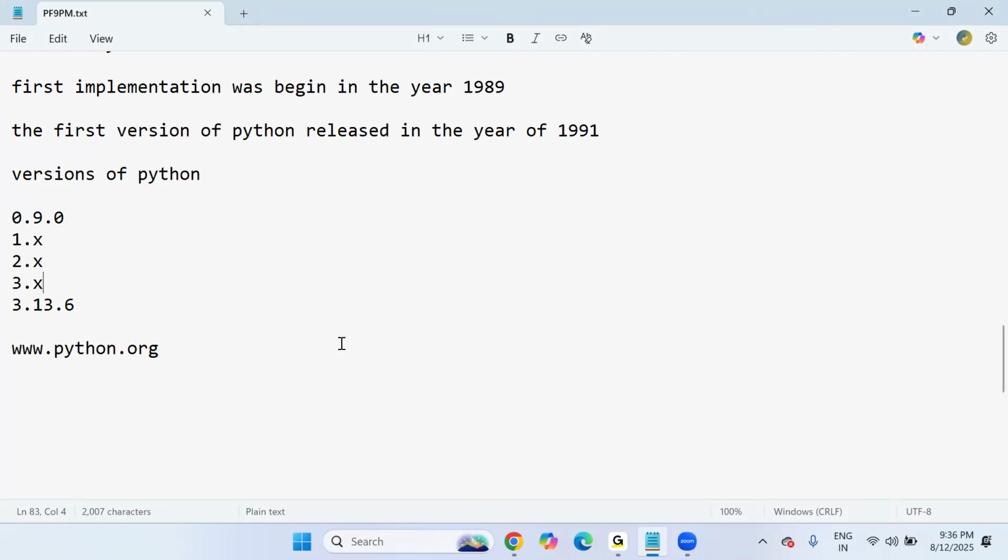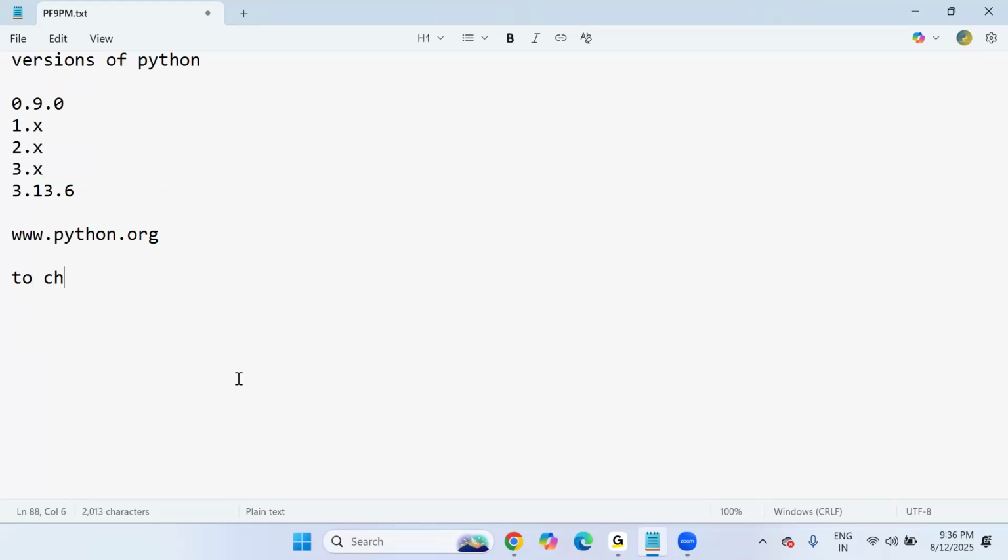But look at this: before downloading and installing Python software on your computer, you should check whether Python already exists or not. Exist or not means whether Python software is already installed on your computer.